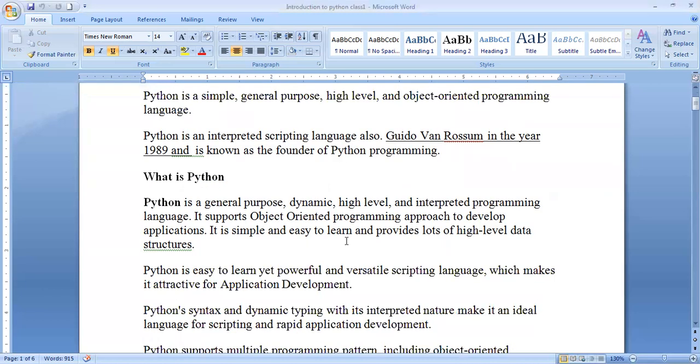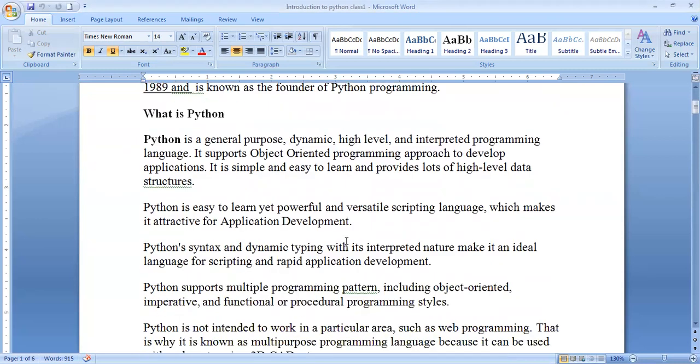And Python is very easy to learn. I already told you about the scripting language. It supports a high-level scripting language, which is attractive for application development. And what kind of applications are developed in Python? Any scripting language, any script to display on the web.